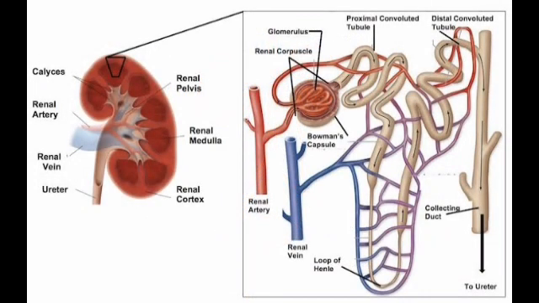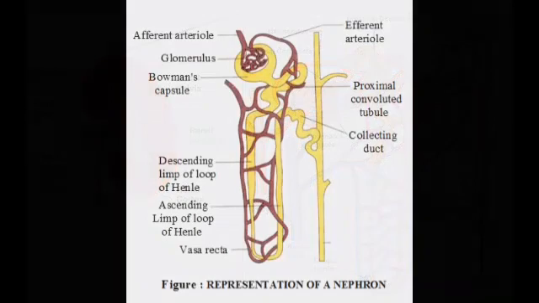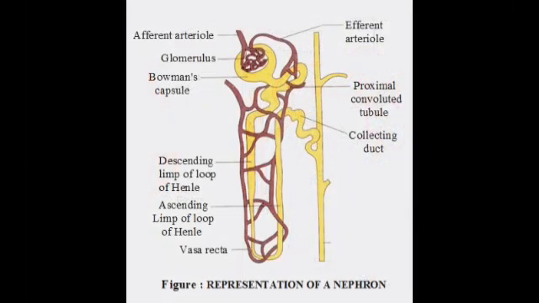It is made up of millions of filtration units called nephron. The nephron is the structural and functional unit of kidney. It consists of a cup-shaped structure called Bowman's capsule, which contains tuft of blood capillaries called glomerulus. The Bowman's capsule is very thin and is selectively permeable. It extends into the coil loop-like structure called renal tubule. This renal tubule consists of proximal convoluted tubule or PCT, Henle's loop and distal convoluted tubule called DCT.